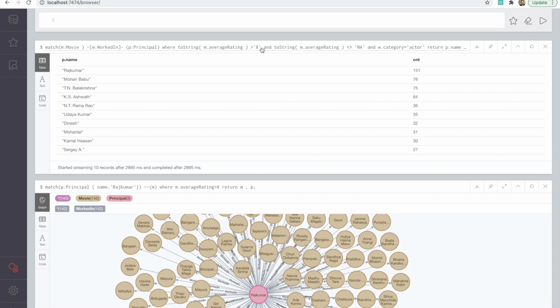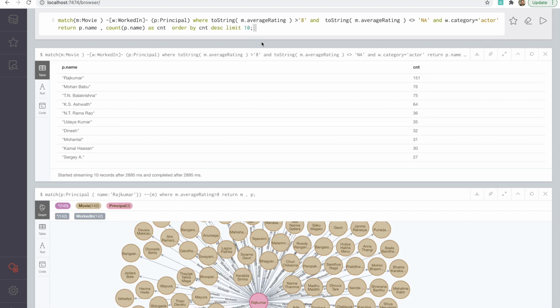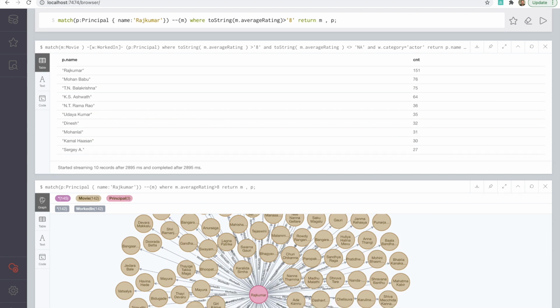Actually, let's not check the effect. Let's check what is the number of votes for a particular movie, and what is the average, and let's try to check the maximum one. Let's see what is the movie with the highest number of votes for its ranking.